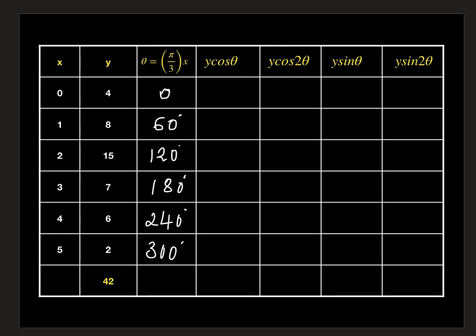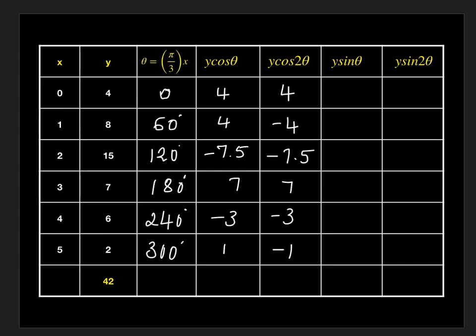Then, as in the previous problem, let us calculate the y cos theta column by substituting y and theta values in the expression y cos theta. We get here 4, next minus 7.5, next minus 7, next minus 3, next 1. In the same way, for y cos 2 theta, substituting theta is 0 and y is 4, we get 4. Next minus 4, minus 7.5, 7, minus 3, minus 1.